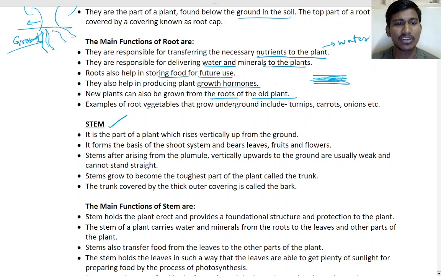Examples of root vegetables that grow under the ground are turnips, carrots, onions, etc. Carrot is a root. It goes inside the ground, like this. And also the onion is a root, that grows under the ground. Yes, radish. But not the potato. Potato is stem. Understand?